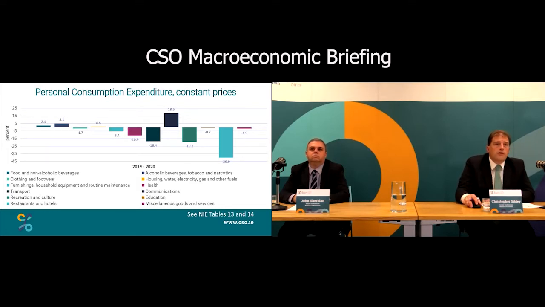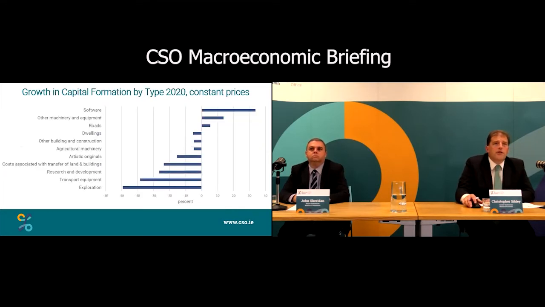If we move to the investment data on the expenditure side, there's some interesting results here. So for 2020, the biggest item that's increased is investment in software, along with investment in machinery and equipment. So software is up 34% and machinery and equipment is up 14% in 2020 over 19. The large falls, some of them are smaller categories, but the big one to look at is transport equipment, down 38% at the bottom. It's mainly aircraft.